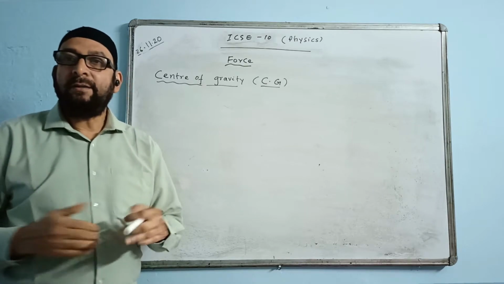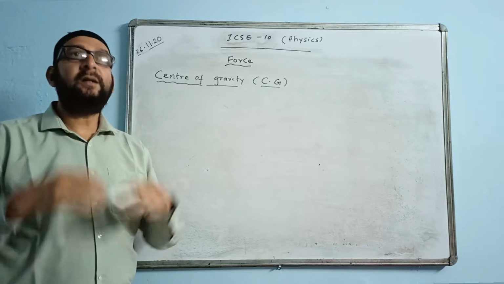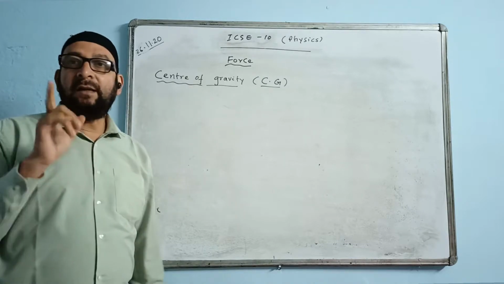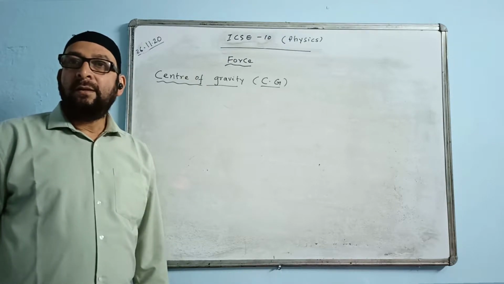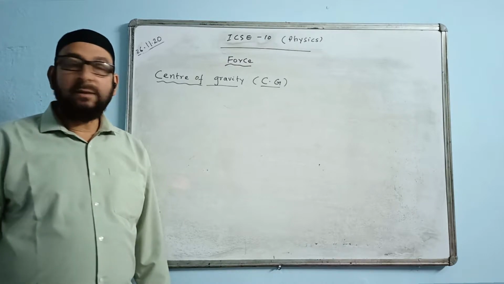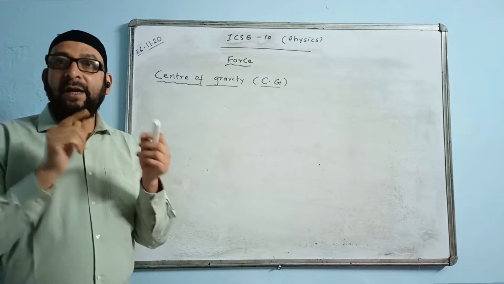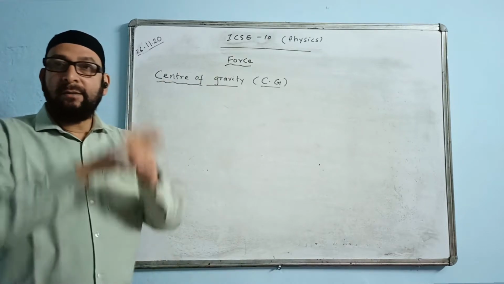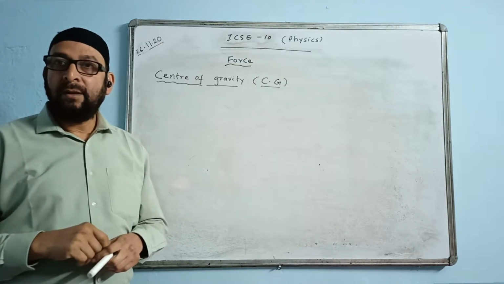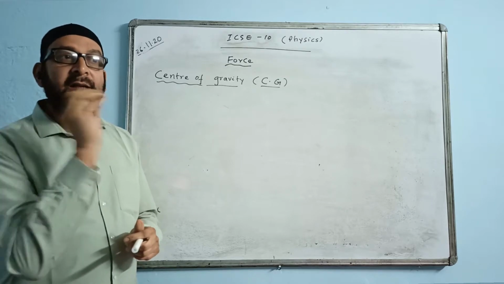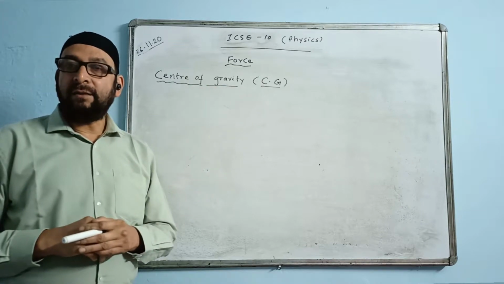What is center of gravity? So you try to understand first and then you can write it down. Let me tell you that it is the center at which the entire weight of a body is supposed to act. It is the point where we assume that the entire weight of the body is situated or is supposed to act. The total weight is concentrated at that point. That point is called center of gravity.